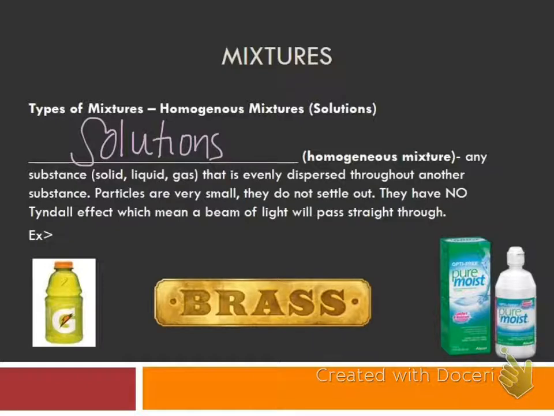Gatorade, of course, is one. Brass is another example. It's actually called an alloy, or a metal alloy, which is two metals that are a solution. That's how we get things like brass, bronze, stainless steel. Those would all be examples of a solution or a homogeneous mixture.